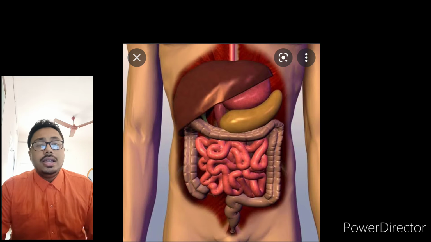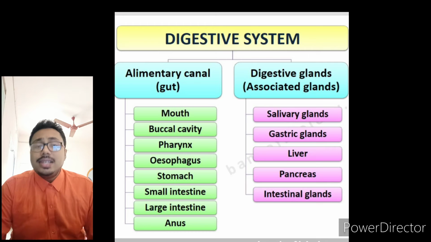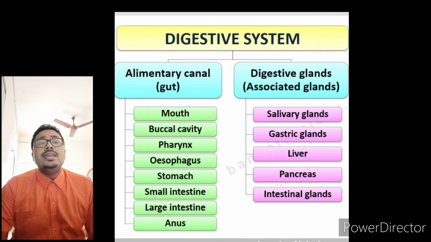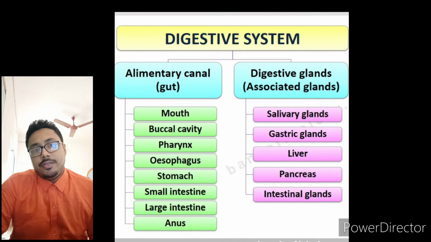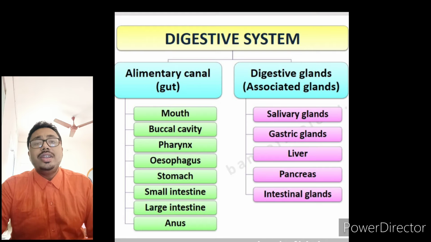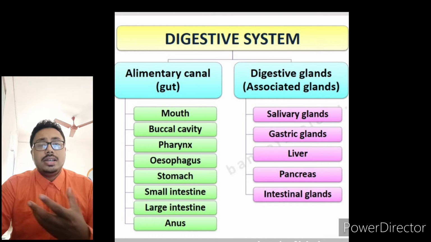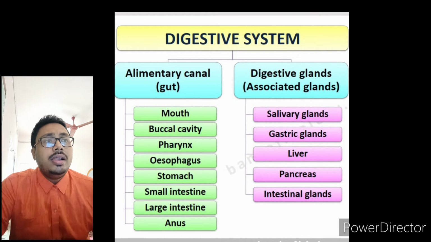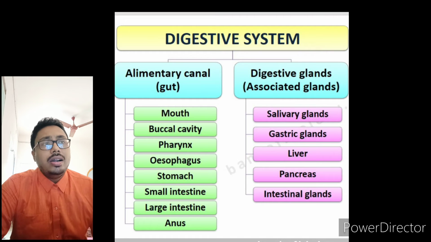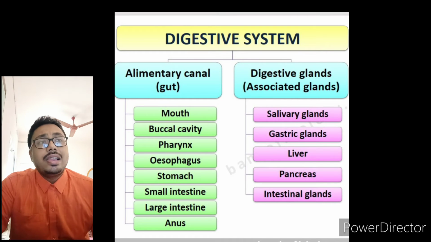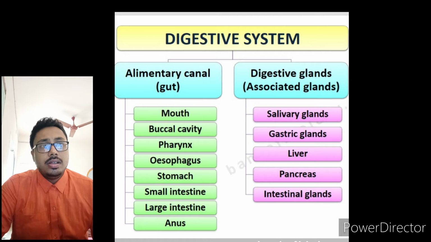Now if we see in the picture, the digestive system consists of two parts. First of all, the alimentary canal. This long path is known as the alimentary canal, and the second part is the digestive glands.